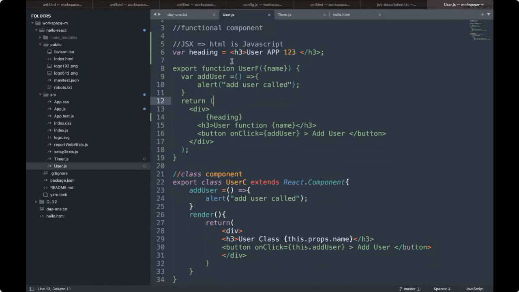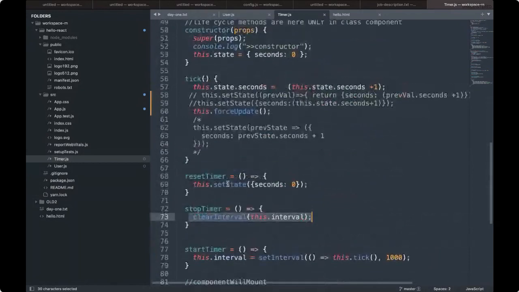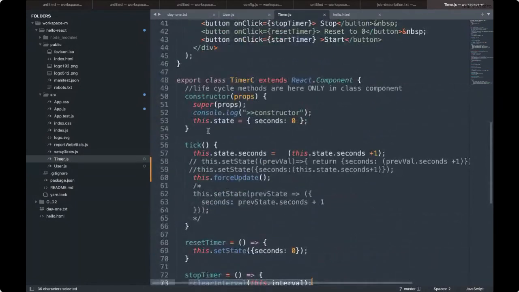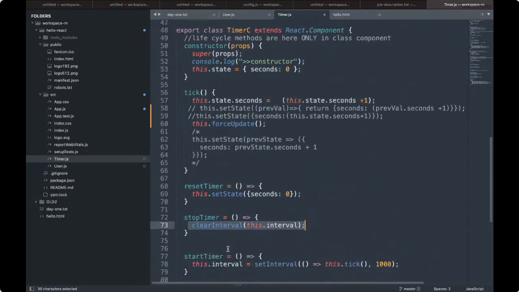On the first day, I'm introducing the class components. This is the timer we have, and in the timer I'm introducing the class components. If you would like, you can take a screenshot of it.